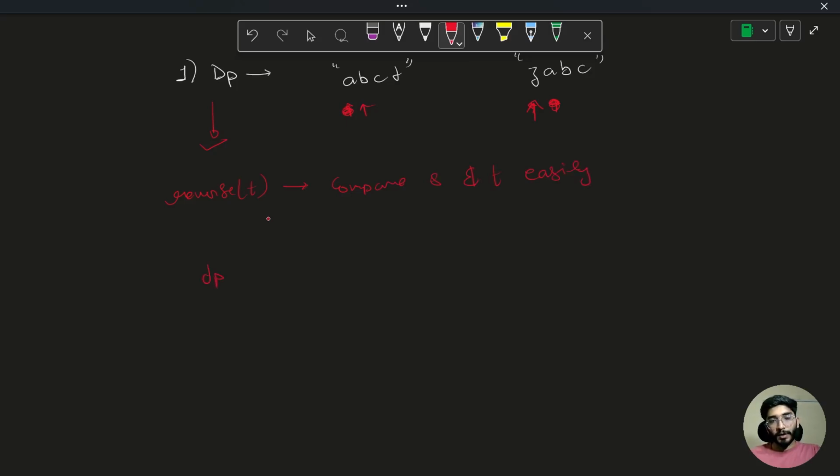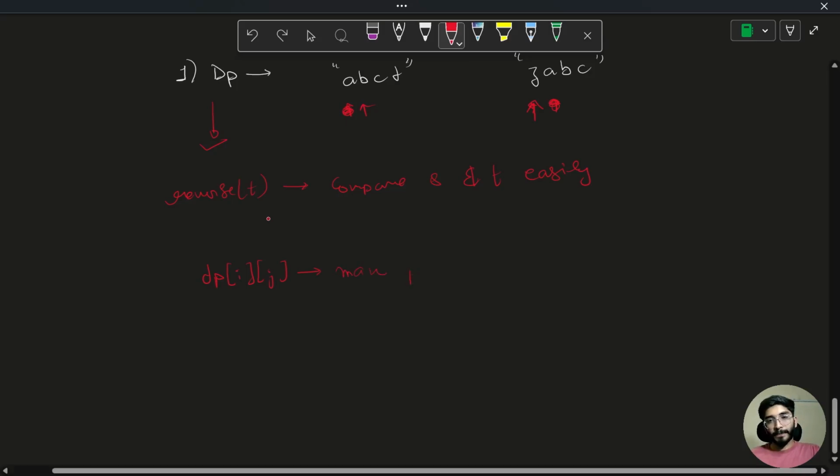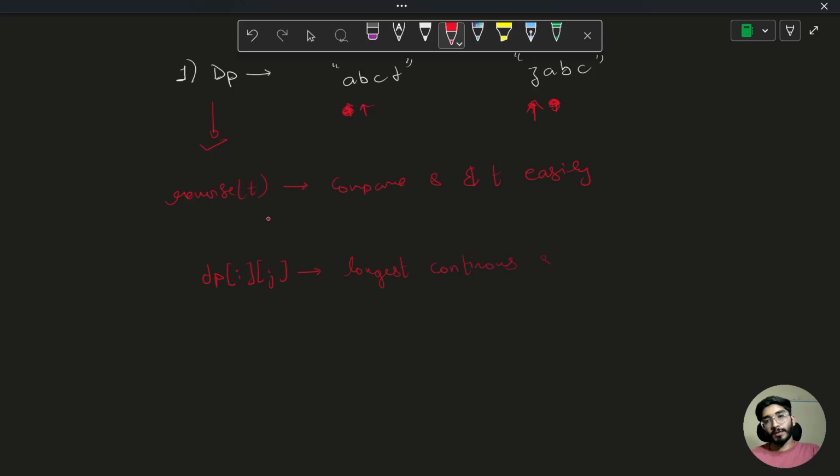So for a state, we can maintain dp of ij, which is, instead of max, let's say the longest continuous substring ending at I in S and J in T, which are matching.